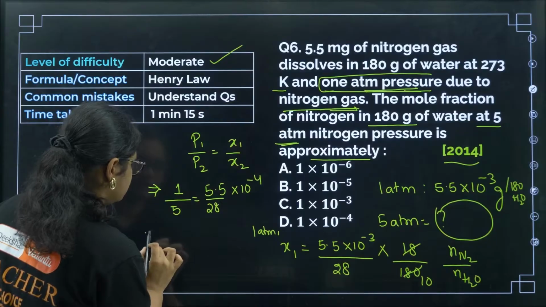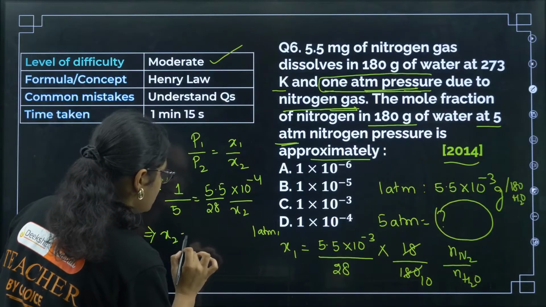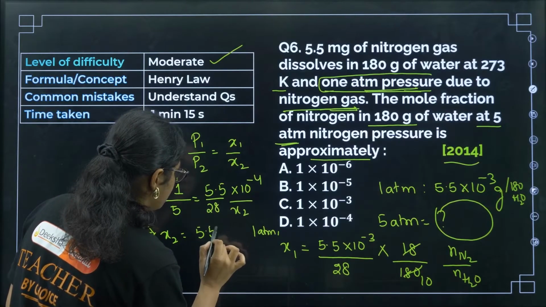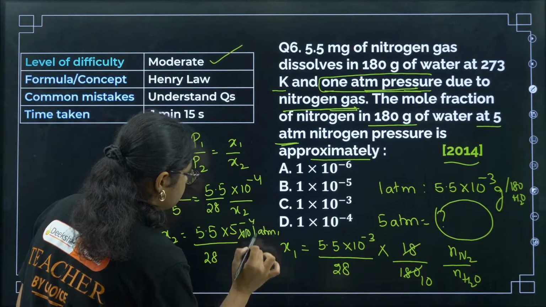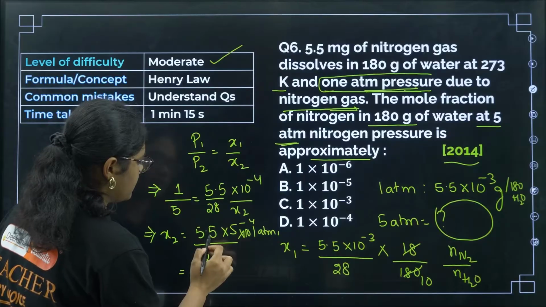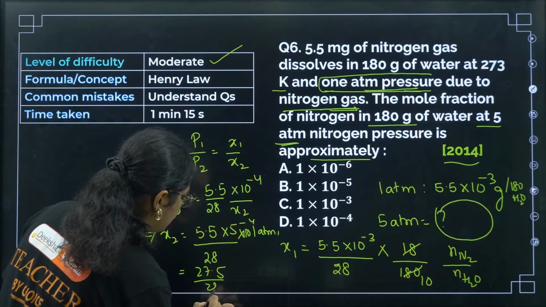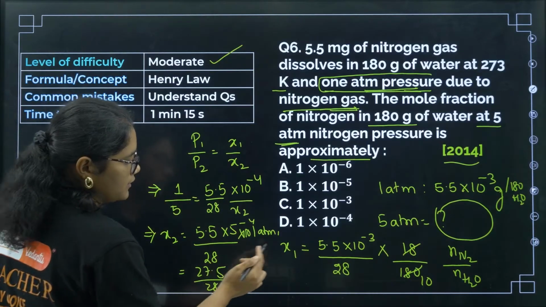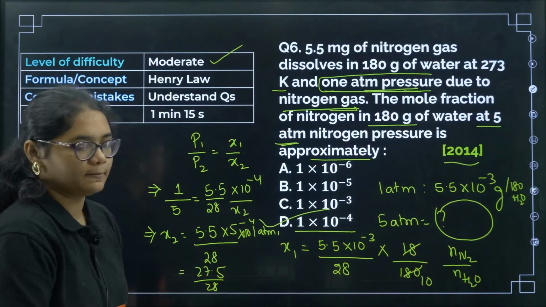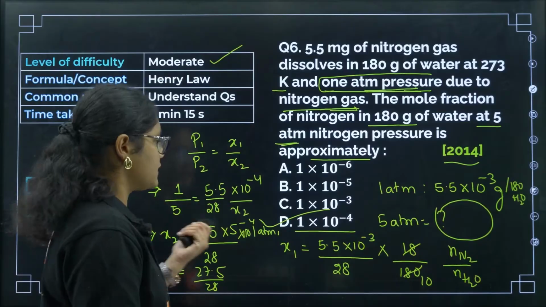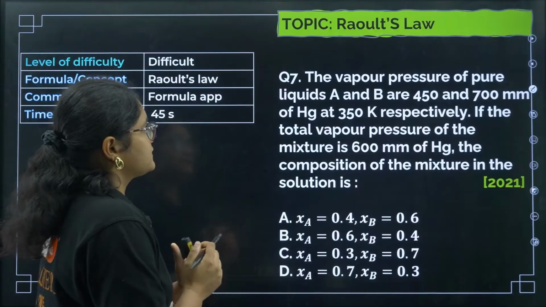Okay, now if I solve this, then we have here X2. So what is X2 value now? X2 value will be 5.5 into 5 by 28 into 10 to the power of minus 4. Okay, now if you see how much we'll get, 5 5s are 25, 27.5 by 28. So almost this one will be somewhere around 1. So 1 into 10 to the power of minus 4. Okay, correct answer will be option number D here. Clear? Okay, again the same Henry's law formula you need to use here. Okay, now let us see the next question.